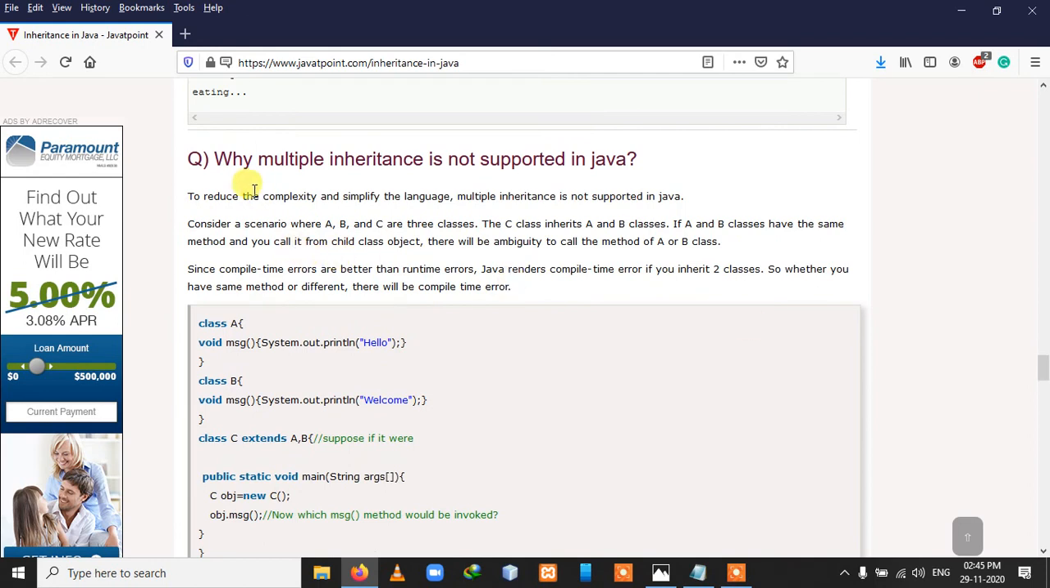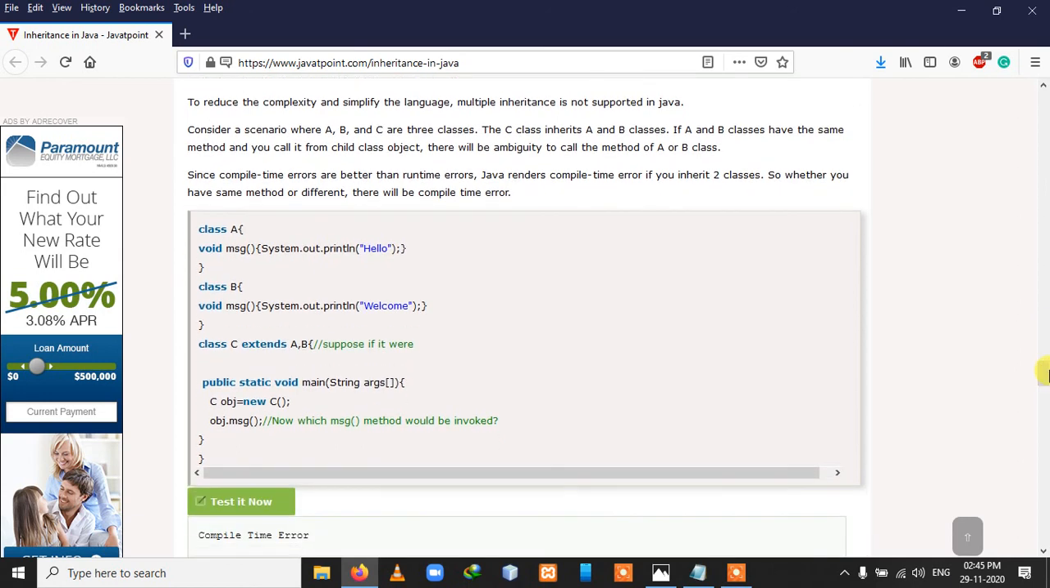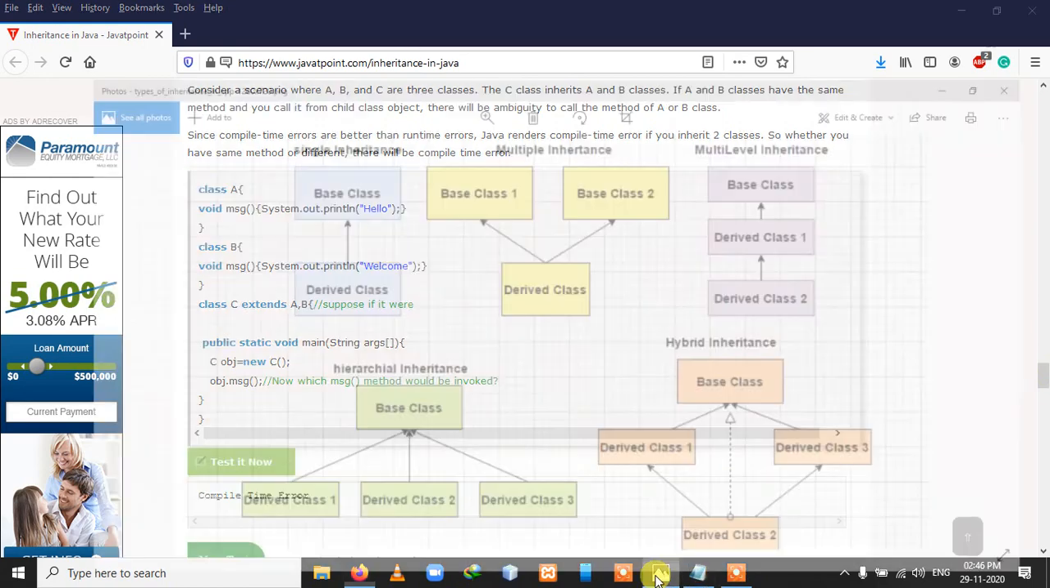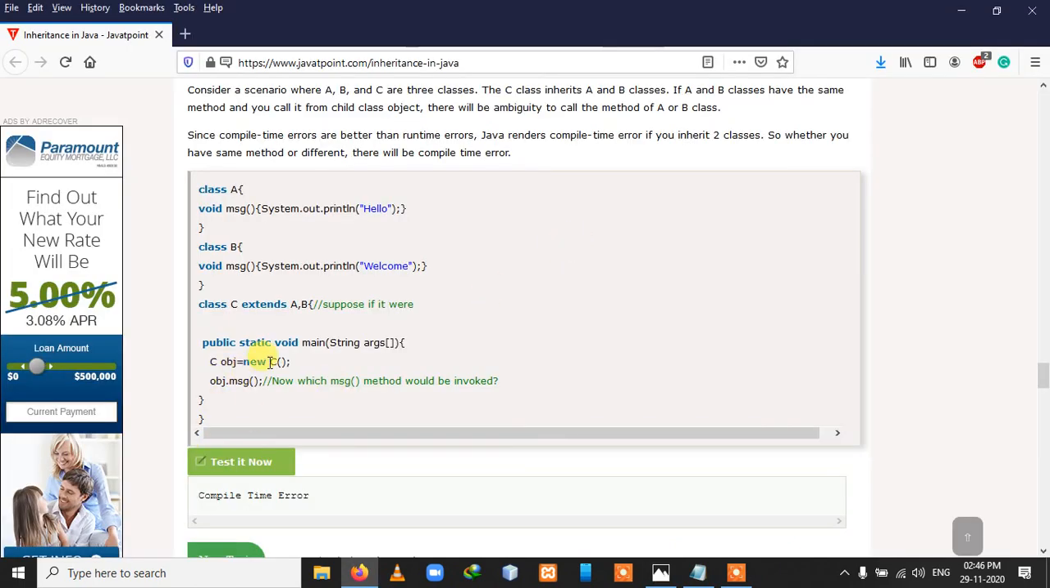Now at the last, why is multiple inheritance not supported in Java? In the multiple inheritance image you can see one derived class; assume that you are trying to access the property of your mom and dad both. So now here we have two parent classes, A and B, and class C is trying to extend A and B. That means this child class is trying to access the property of both parent classes A and B.